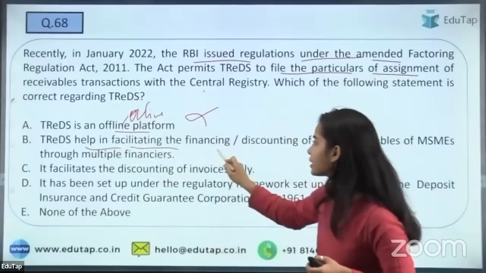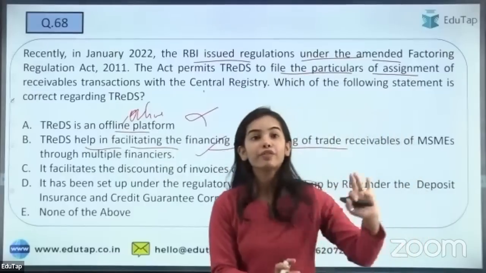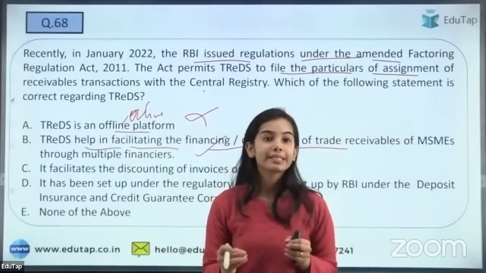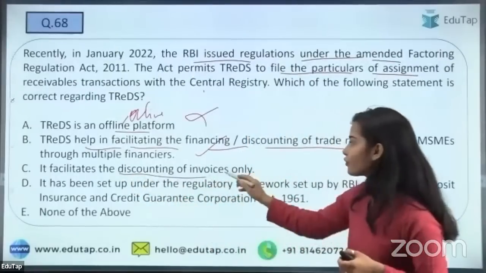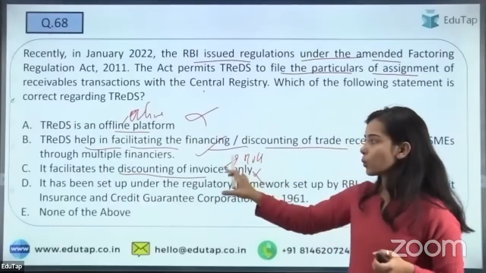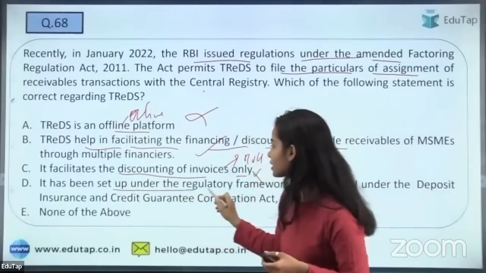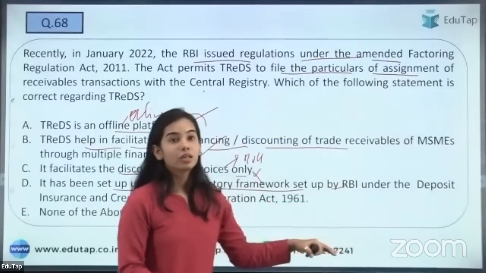TReDS helps in facilitating the financing or discounting of trade receivables. This is correct. This is particularly for the MSMEs. Through multiple financiers, they can take the services. It facilitates the discounting of invoices as well as the bill of exchange. So this is wrong. It is not only for this. It has been set up under the regulatory framework set up by the RBI under the DICGC Act 1961.